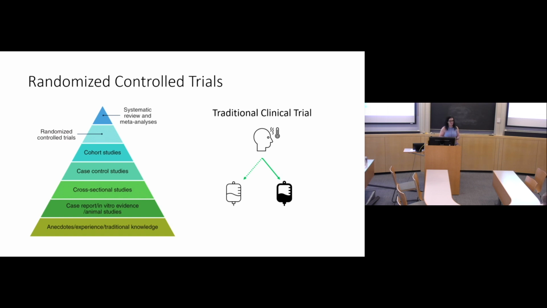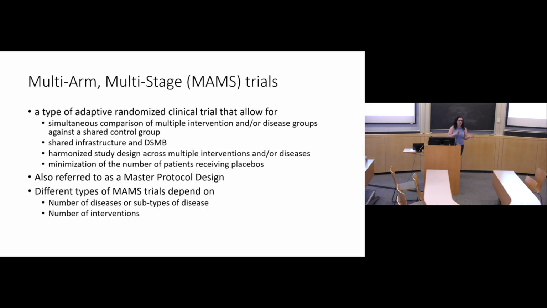But that can get kind of slow, and there's a lot of incentive to be finding new drugs for some diseases at a slightly more accelerated rate. So that's where these multi-arm, multi-stage trials come in. They are also sometimes referred to as the master platform design. In fact, that's what we usually refer to it as, but this is their official name. And it's a type of adaptive clinical trial. It allows for simultaneous comparison of multiple interventions. And it also can include multiple diseases or multiple subtypes of diseases, with the characteristic of being able to share that placebo group across interventions and diseases.